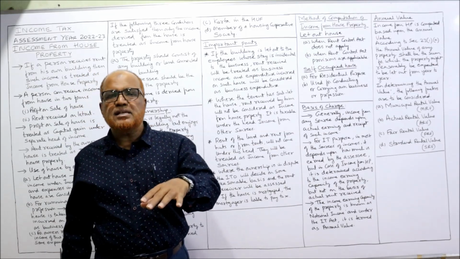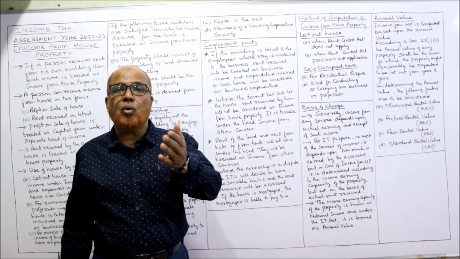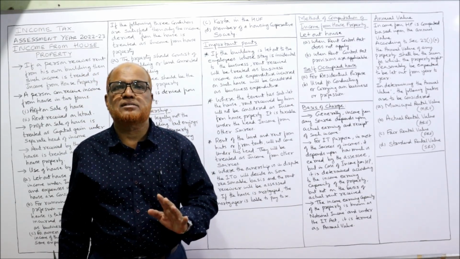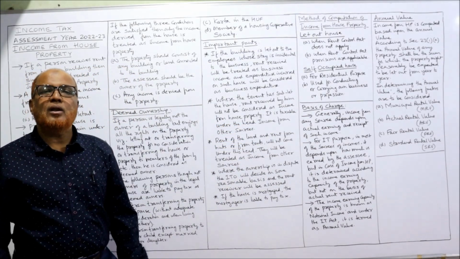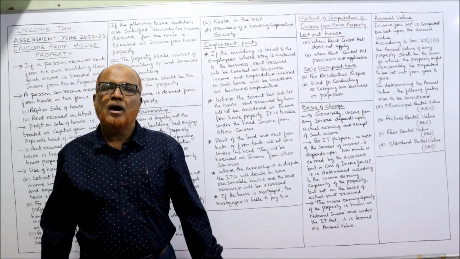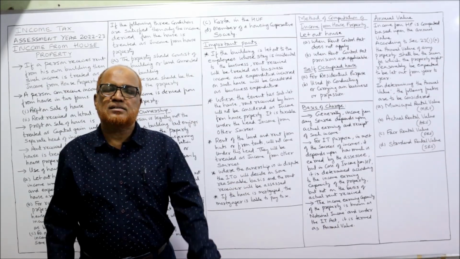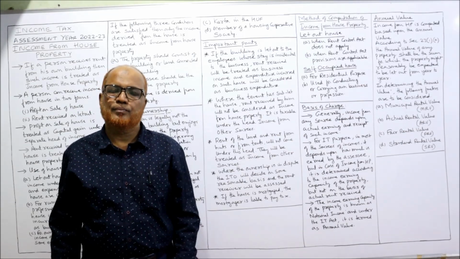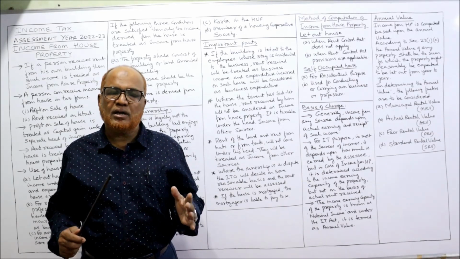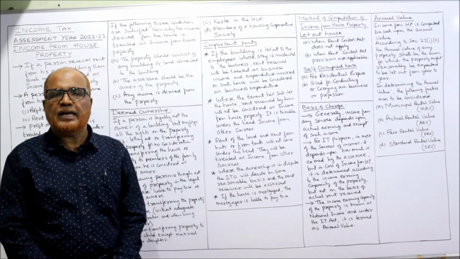Similarly, the assessee may use the house for his own residential purpose. In this way, there are two self-occupied houses. Now, the basis of charge: on what basis will income tax be charged on the income of the house? How will the income of the house be computed?